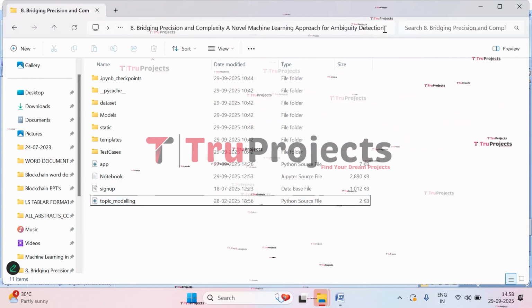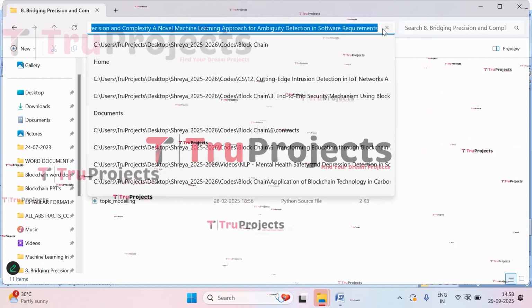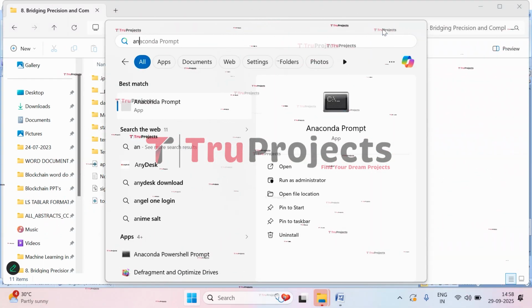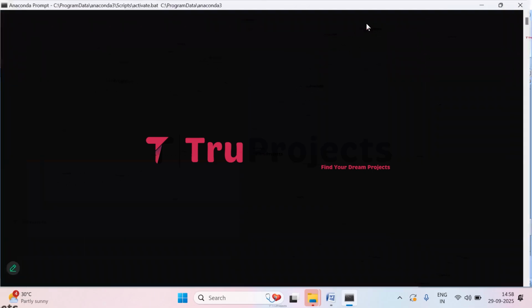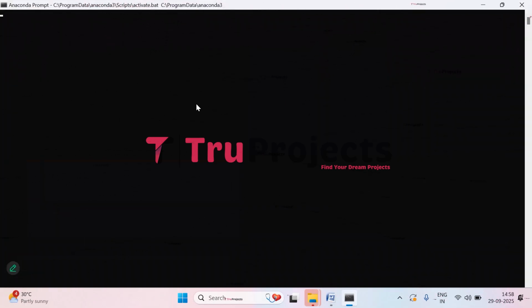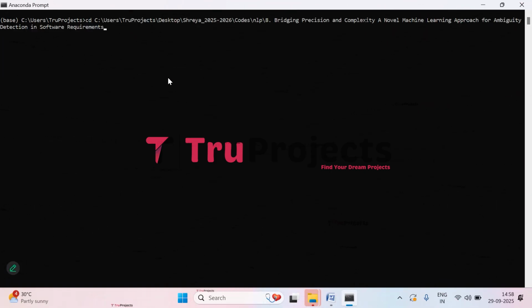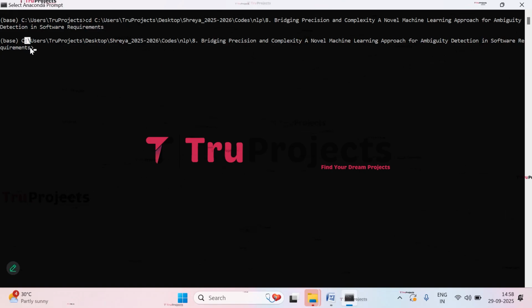Now let's execute. So copy the path of the code folder from the address bar of the file explorer. Copy it. Now open Anaconda prompt. So you can see Anaconda prompt is open. Now give the command cd, give the space, paste the copied path, and click on enter. Here, if you observe, current directory is changed to the code folder's path. Now compile app.py file. So give the command python space app.py and click on enter. This command will execute Python script and perform a runtime check for any syntax errors or logical issues. And after running the app.py file, Flask framework will host the application locally at the default address, which is the localhost and the port unless configured differently.